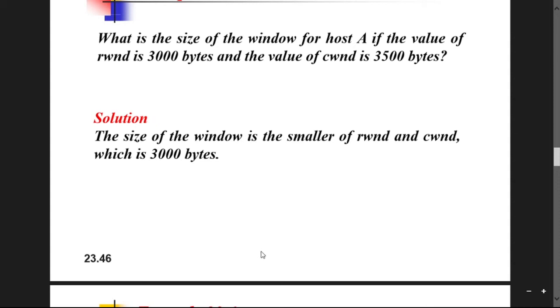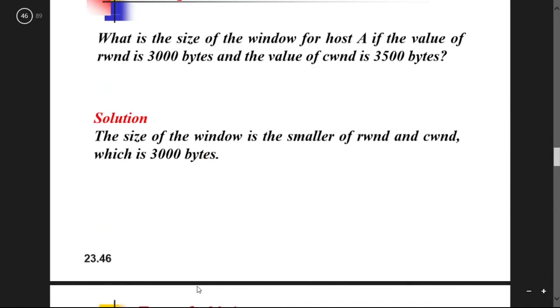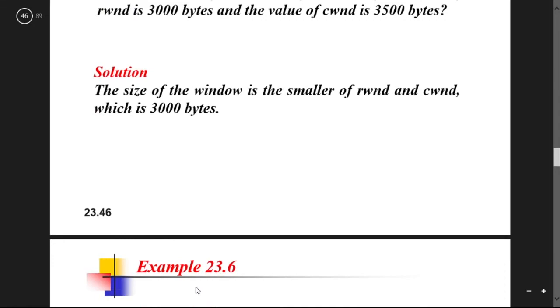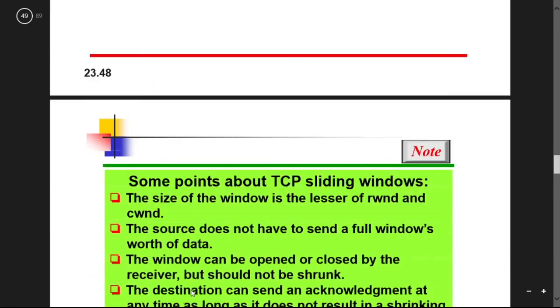So here you have to take only 3000 bytes, because we can store 3000 bytes only inside this buffer of host A. We need to take the smaller value, because if I want to store 3500 bytes, it will be overwhelmed. So these are some examples of the sliding window.